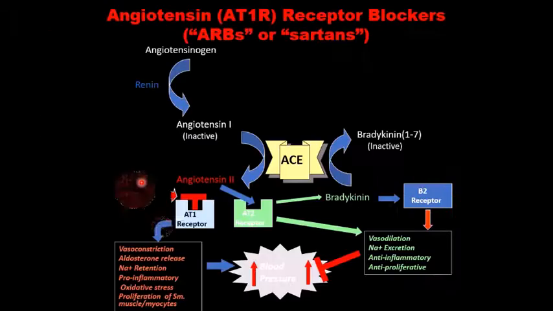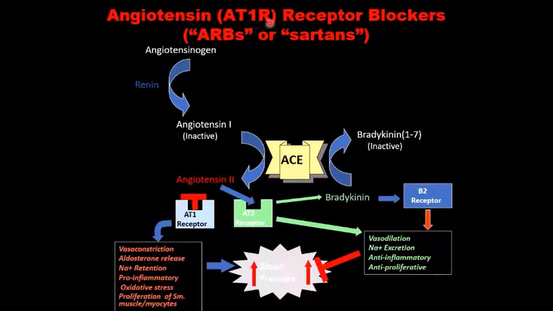The angiotensin receptor blockers are losartan, valsartan, candesartan, irbesartan, and the latest one is telmisartan. The suffix sartan is the basic identification of the angiotensin receptor blockers that are particularly effective on angiotensin 2 type 1 receptors.